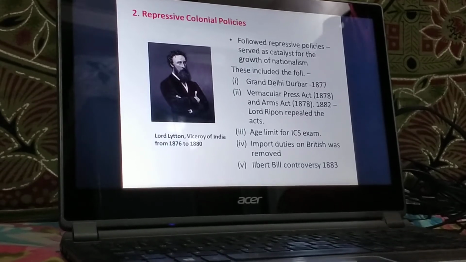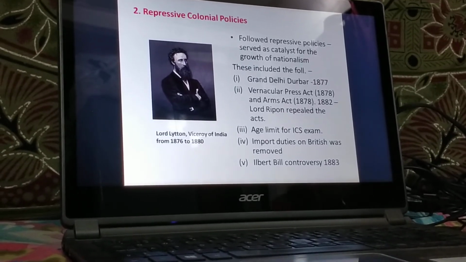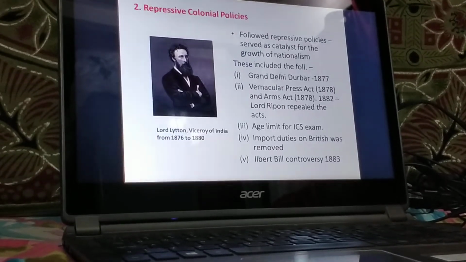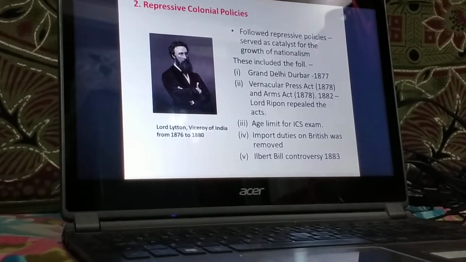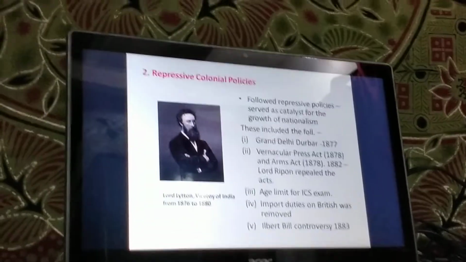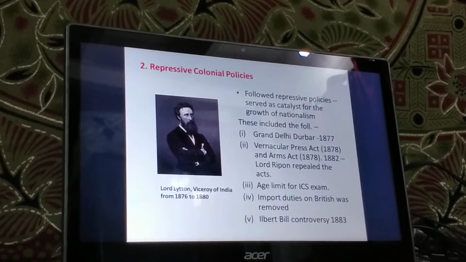They realized that justice and fair play could not be expected where the interest of the European community was involved. So this also provided a stimulus to political agitation and quickened the pace of Indian nationalism.